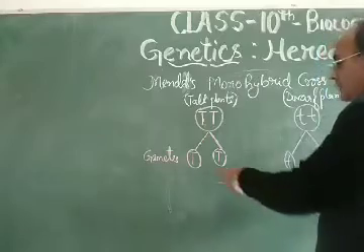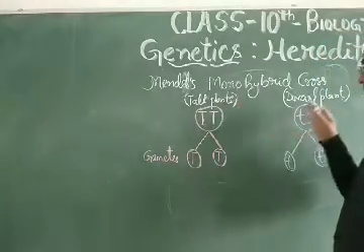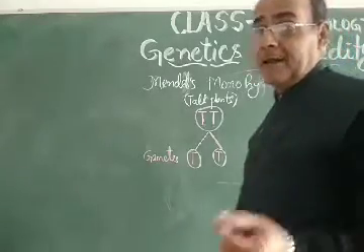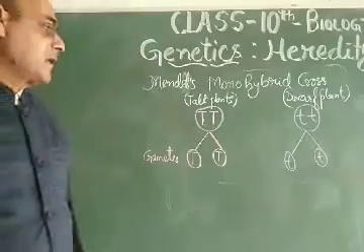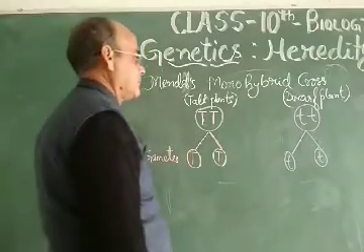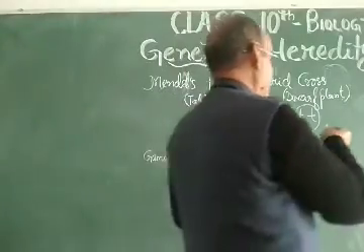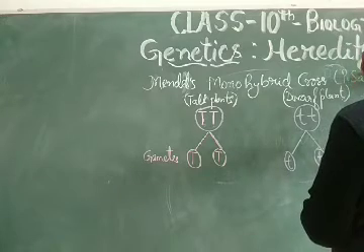So this is the gametogenesis phase, gametogenesis from tall plants and dwarf plants. Gametogenesis means production of pollen grain and production of ovule in the reproductive part of that plant. The plant taken in the experiment was Pisum sativum.